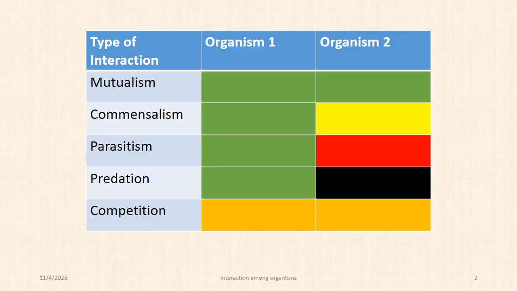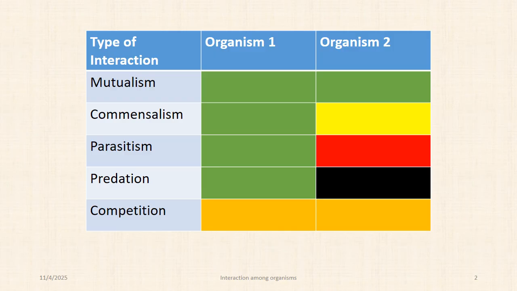Mutualism comes from the word mutual, where organism 1 is being benefited from organism 2 and organism 2 is being benefited from organism 1. The second type of interaction is commensalism, in which organism 1 is benefited from organism 2, but the second organism gets none of the benefits from organism 1. That means the second organism is neither benefited nor harmed.